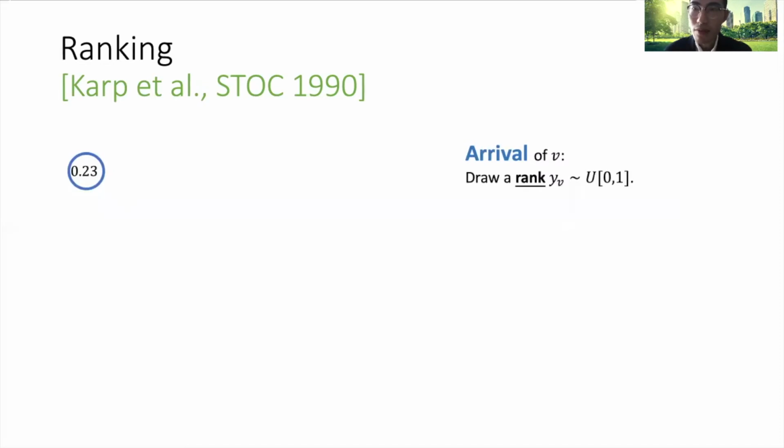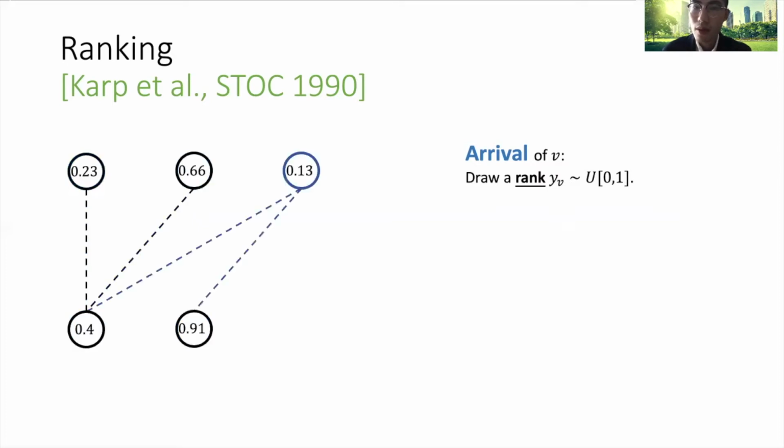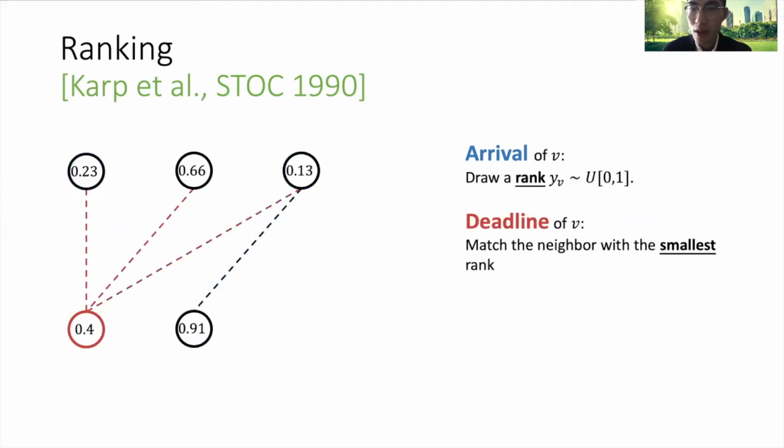On the arrival of a vertex, we draw a rank y_v uniformly from 0 to 1, independently for each vertex. And as you can see, if we order the ranks from smallest to largest, this is equivalent to drawing a random permutation over all vertices. Then on the deadline of v, we just match it to the neighbor with the smallest rank.